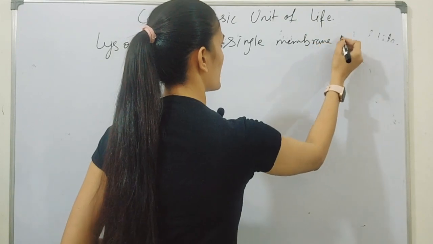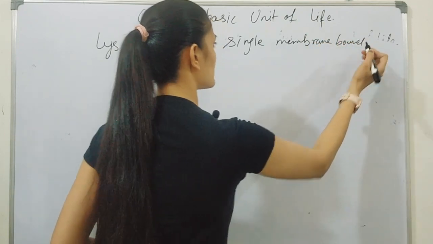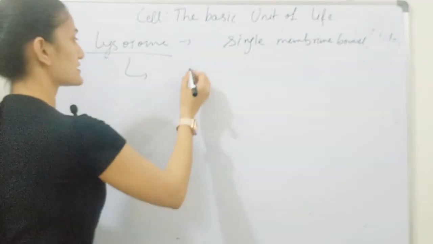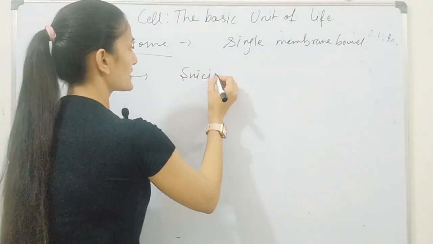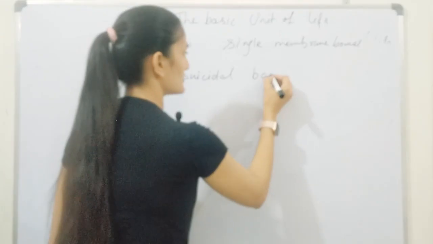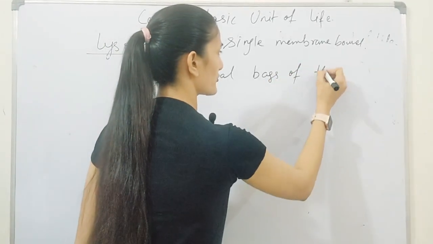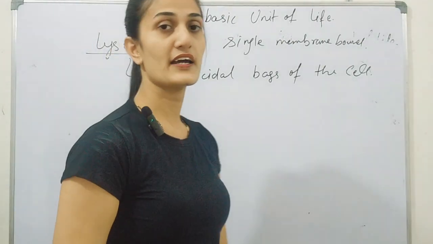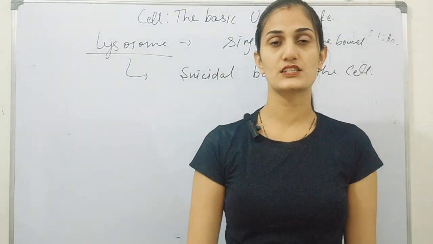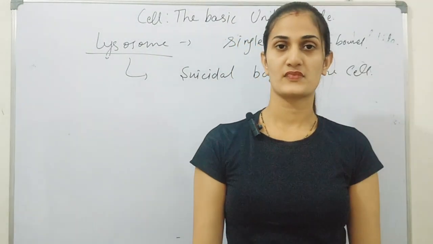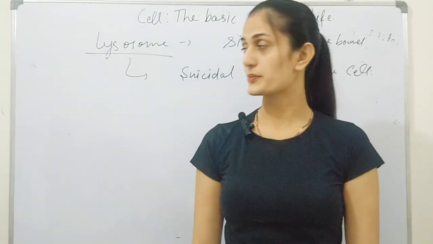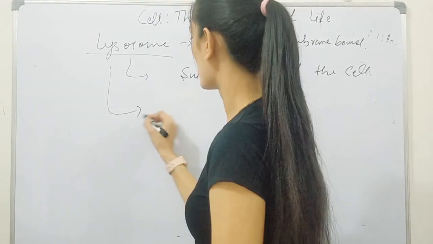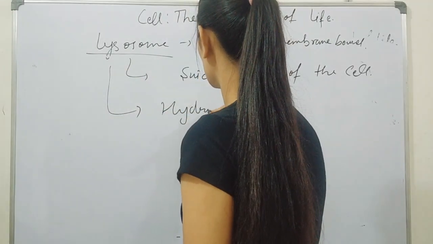Now, the main important point is this lysosome is known as the suicidal bag of the cell. क्या आप जानते हैं why this lysosome is known as suicidal bag of the cell? Answer is simple, because in the lysosome there is presence of hydrolytic enzymes.